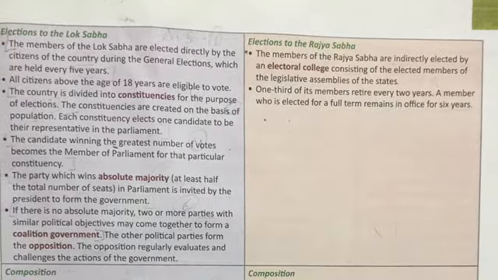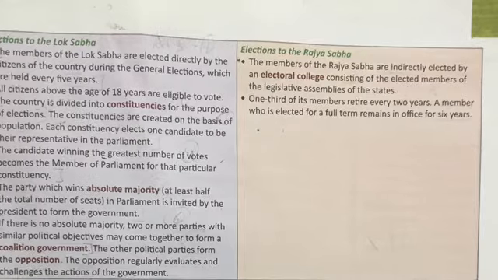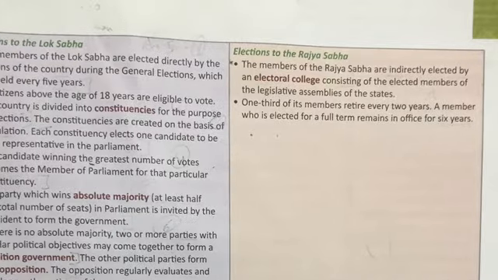So the elected members of state legislative assemblies have the power to vote for the members of Rajya Sabha. Okay, so who is electing the members of Rajya Sabha? The electoral college consisting of elected members of the state legislative assemblies.